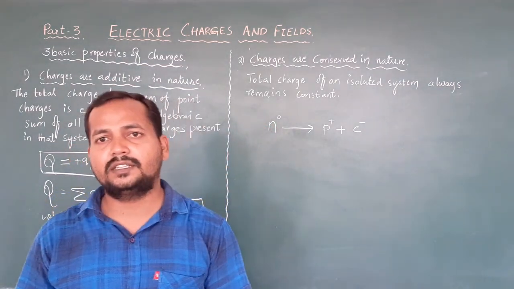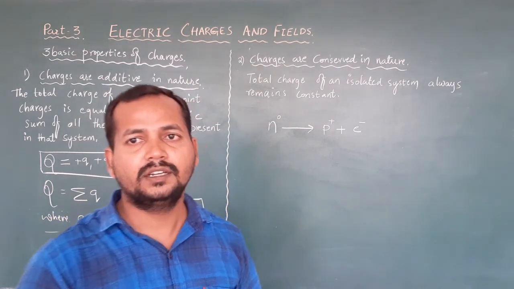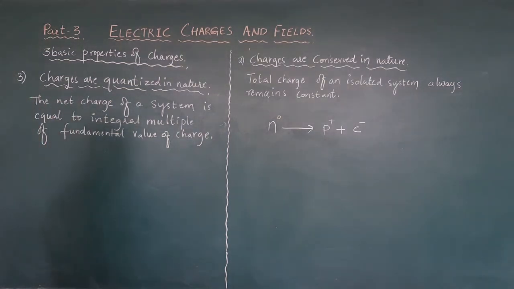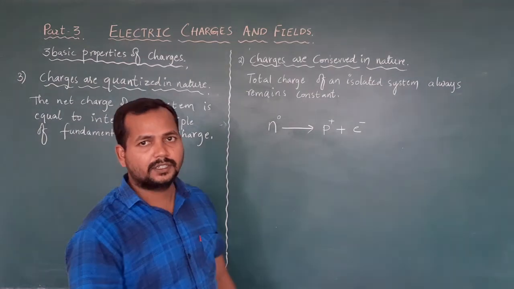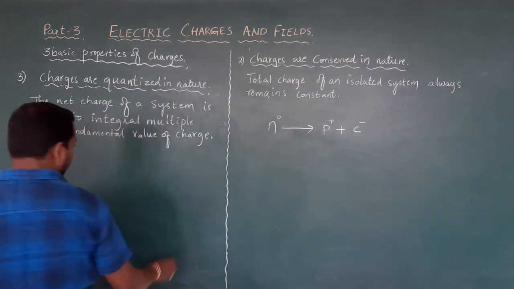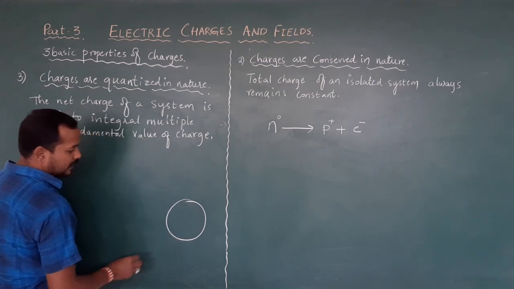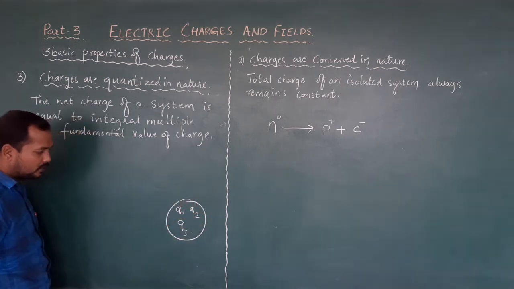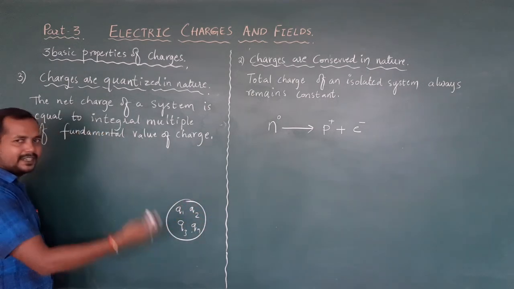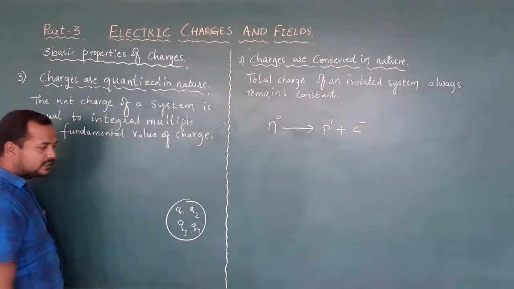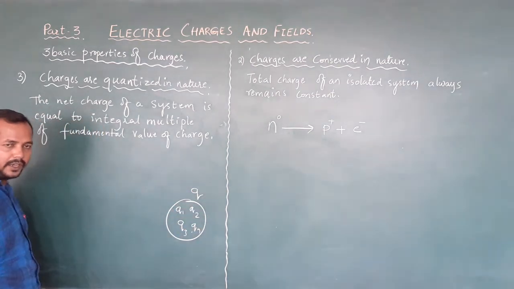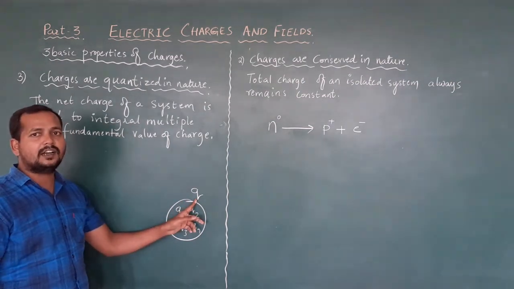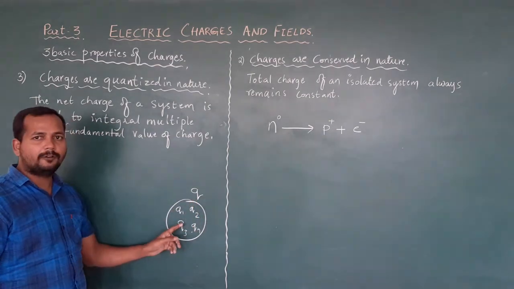The third property is that charges are quantized in nature. What do you mean by quantization here? For example, consider one system here. It has many charges like Q1, Q2, Q3 up to Qn. What is the net charge of the system? The net charge of the system is Q. Whatever the net charge of the system is, it is equal to an integral multiple of the fundamental value of a charge.